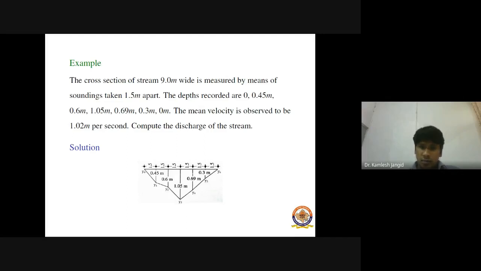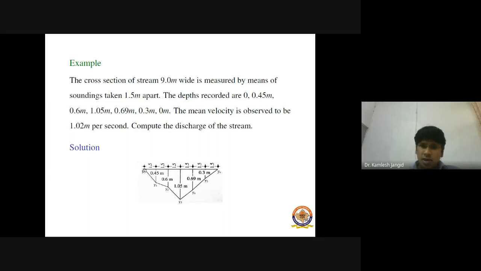And we know that in the trapezoidal rule, we divide our range of integration into a number of subintervals of equal widths. So we have divided this range of integration, 0 to 9. This is our 0 meter and this is our 9 meters. We divide it into subintervals of equal width, which is 1.5 meters, and we express our curve by a straight line in each subinterval.